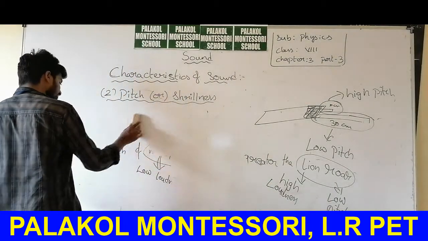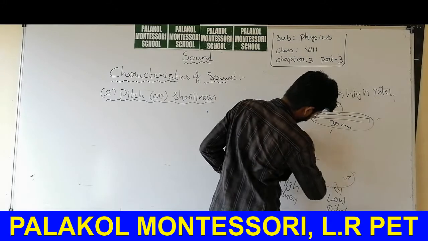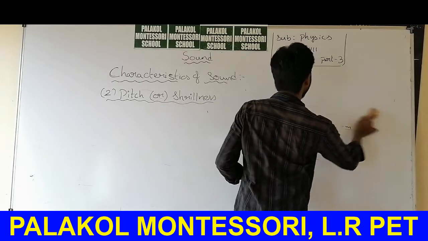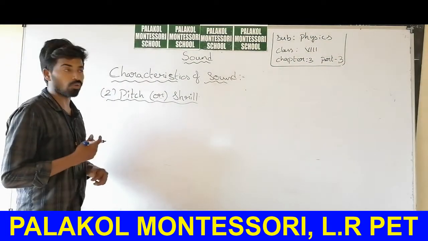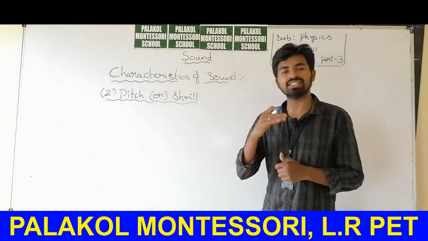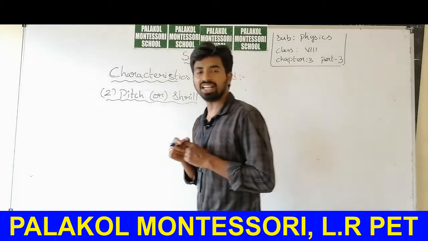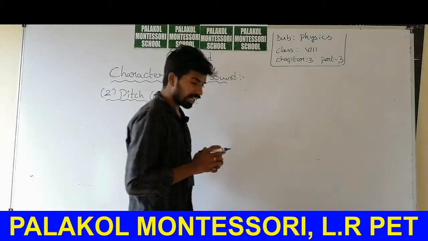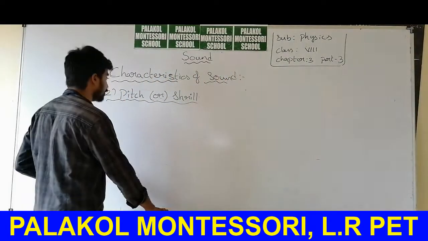So what is the audible range? What is the audible range? Humans are producing sounds. We will make different sounds. We will create differences in the loudness. We will vary the frequencies of the sound. We will change the frequencies of the sound, and we are able to communicate with each other. So why and how are we able to create different sounds? How are we able to create the sounds?